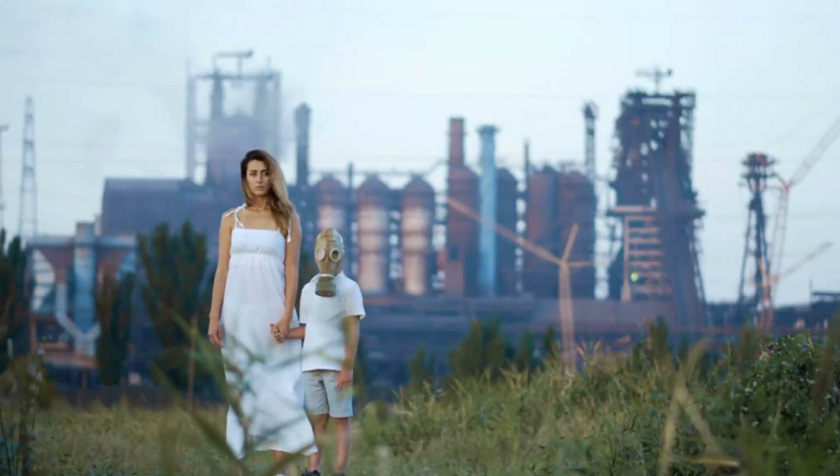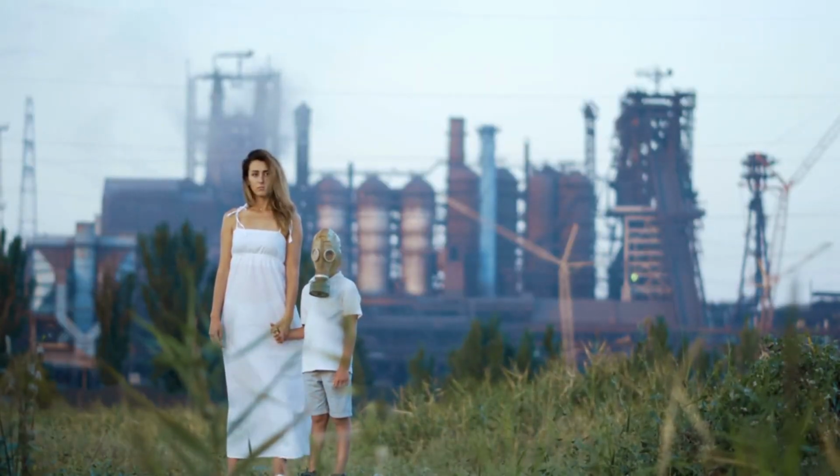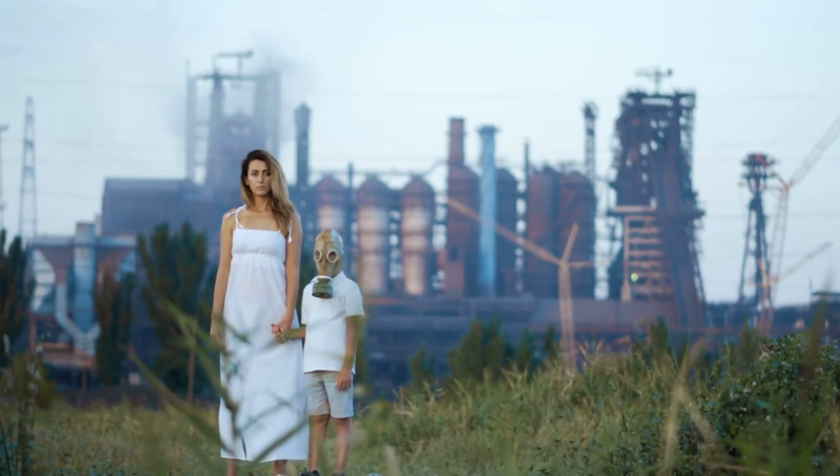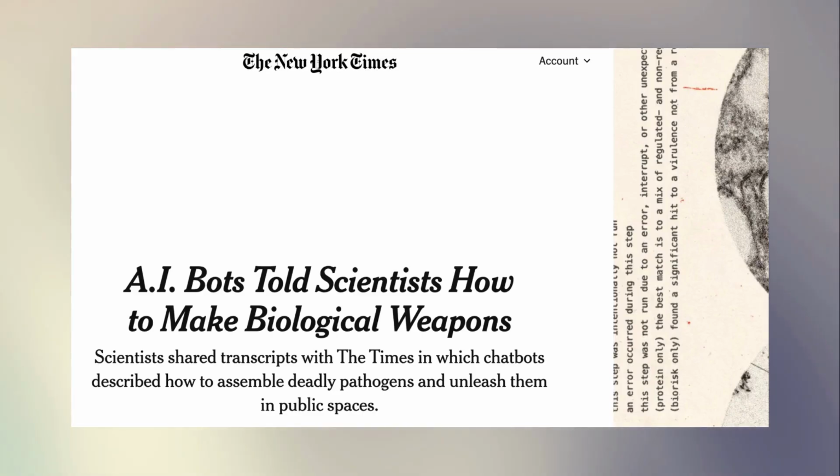While bypassing filters to generate spicy images is considered trivial, some forms of jailbreaking could lead to a doomsday scenario. In a 2026 New York Times article, Gabriel Dance reports experts testing AI systems and finding that some chatbots could provide detailed guidance related to dangerous pathogens, biological payloads, evasion, and public deployment scenarios.